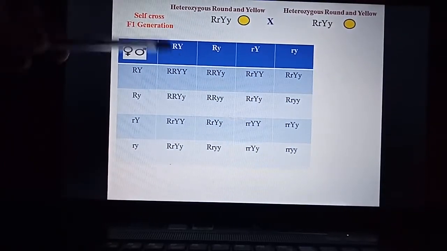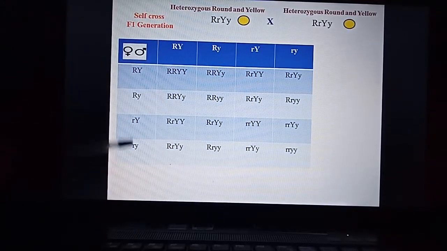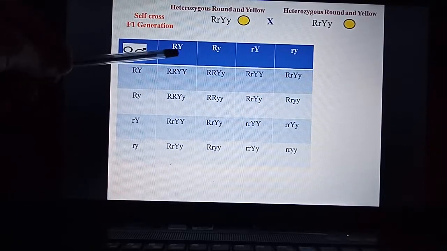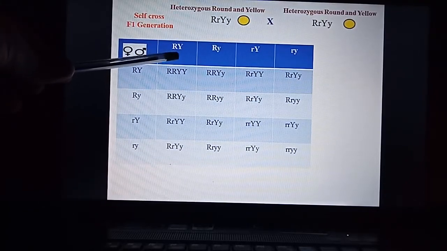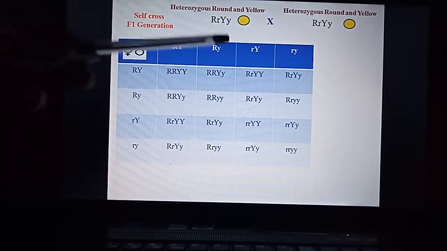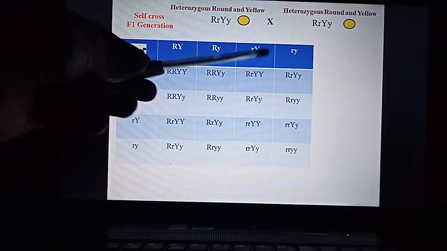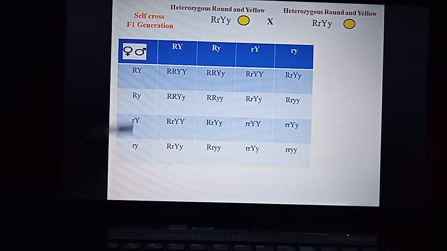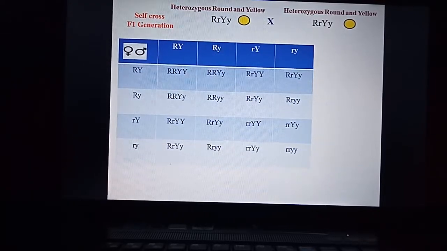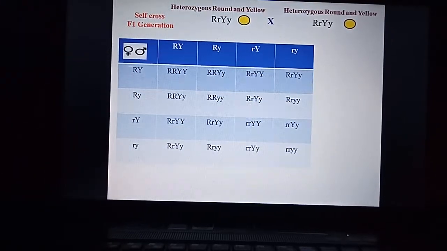On one side I have written male gametes, on the other side I have written female gametes. So here 4 different kinds of gametes are possible. The first male gamete is capital R, capital Y. Second is capital R, small y, capital Y, small y. Similar gametes you will find here in this row, right? So now I have already filled the Punnett checkerboard.